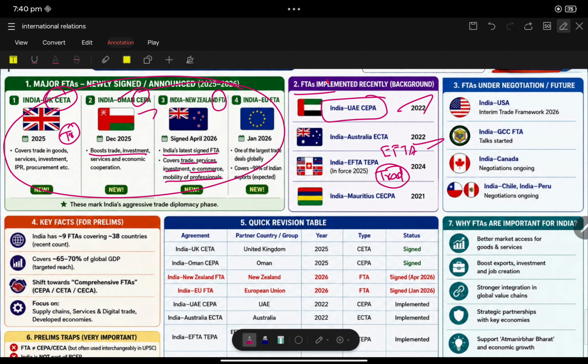India signed the first binding investment pledge this year. This is very important for this year's prelims.